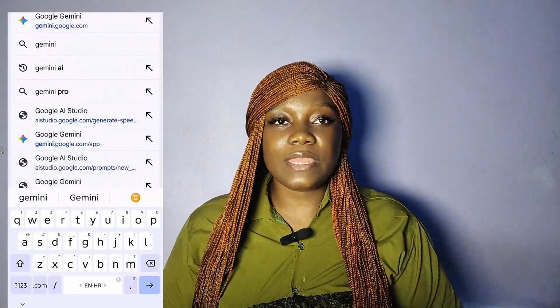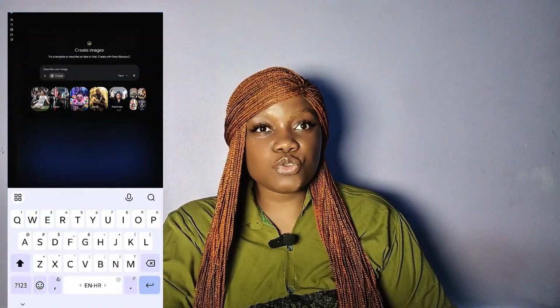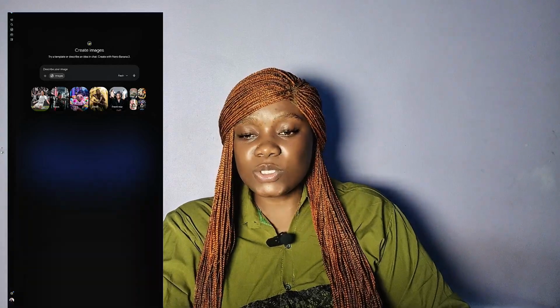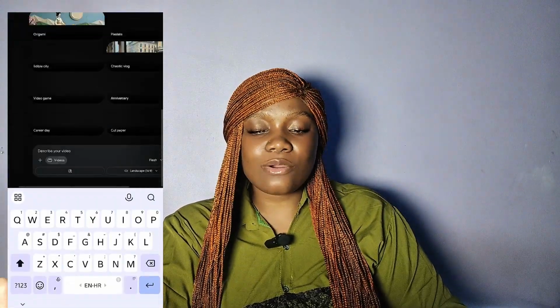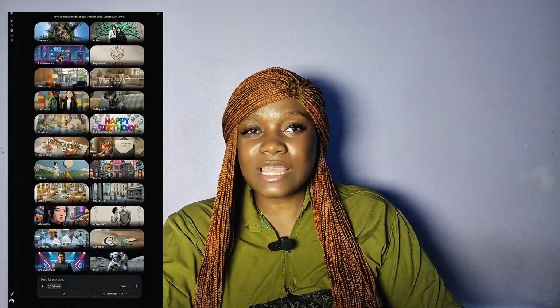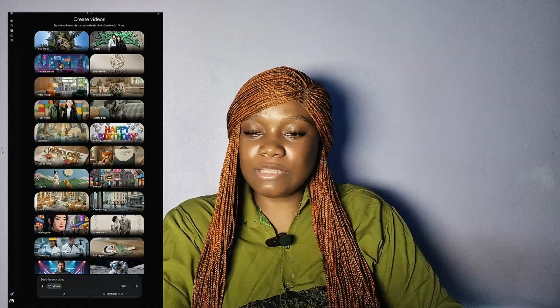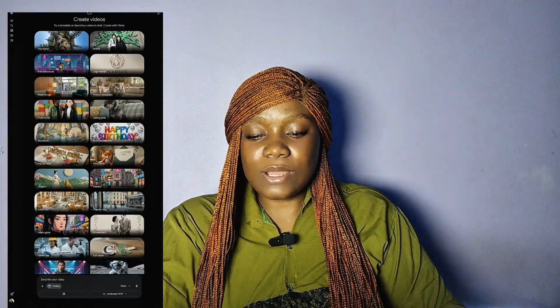Number 4 for me is Gemini. Gemini started as an AI tool that you can chat with, a chat box, but it gradually developed into image generation and now video generation that can actually create videos with your own facial features. So this is why this app is number 4 for me. But something I don't like about it is that sometimes the content it generates is not really up to par, and it's not something that I would really use for myself. So that is why I will be rating it a 7.5 out of 10.